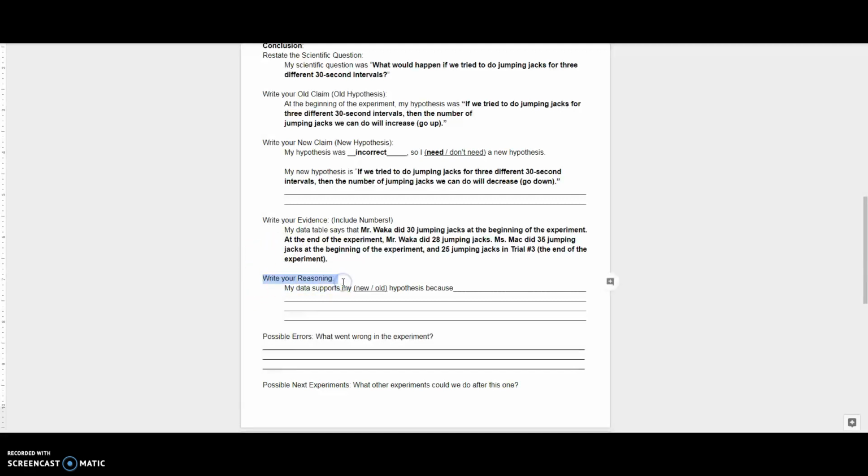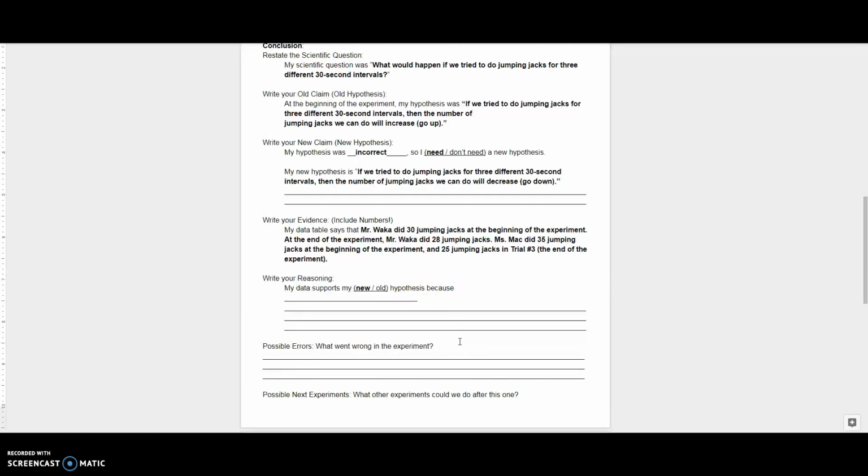Now we get to write our reasoning. So my data supports my new, I'm going to circle new hypothesis because, and then I'm going to justify why my new hypothesis was needed. I'm going to explain why I wrote a new hypothesis.